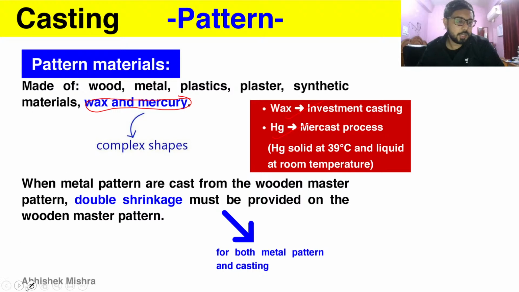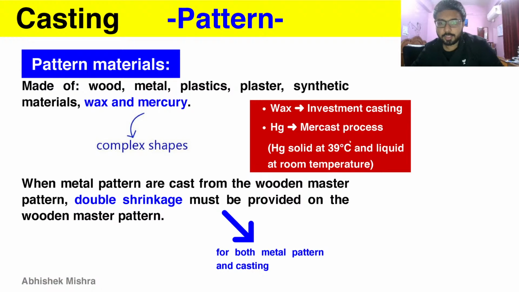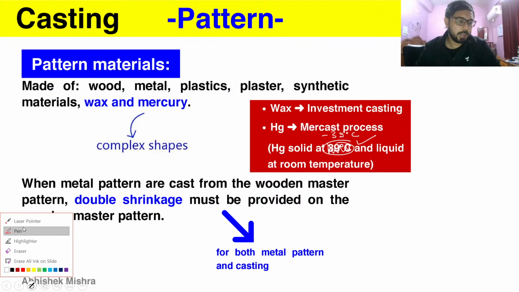And one nice thing to just know about mercury here is that mercury is solid at not 39, I have just missed the minus sign here. So it is solid at minus 39 degrees Celsius and liquid at room temperature, so just remember that, it can come in handy.